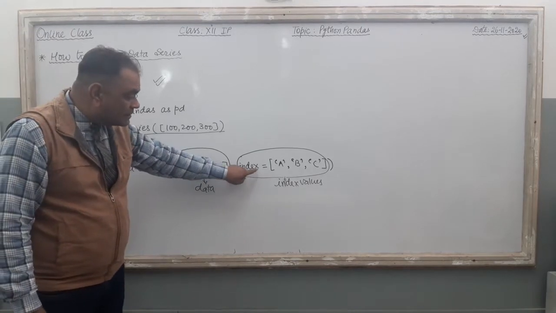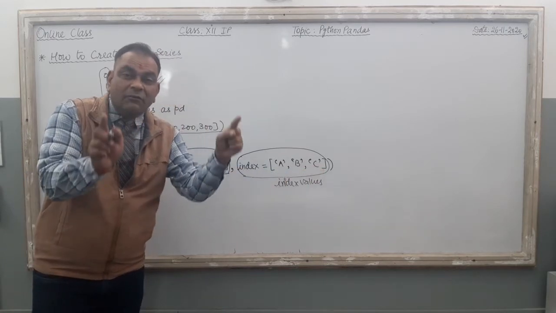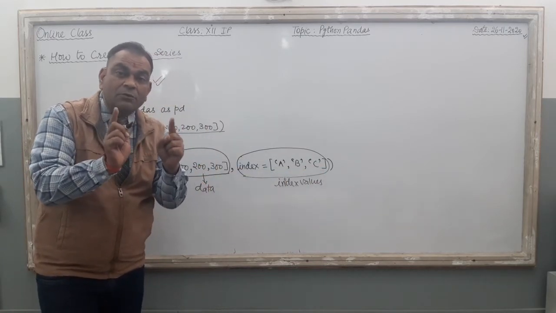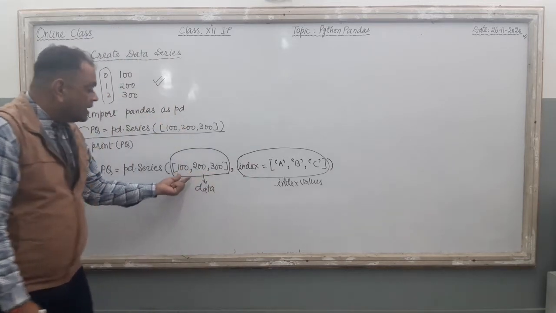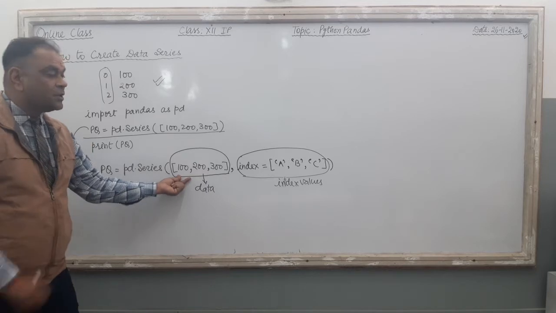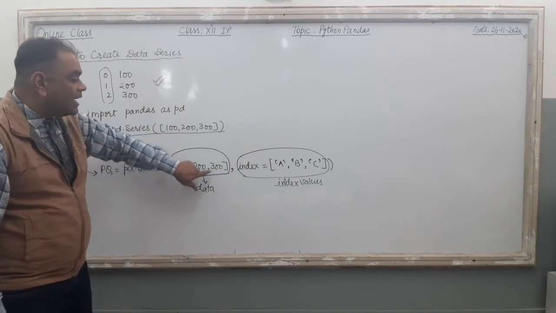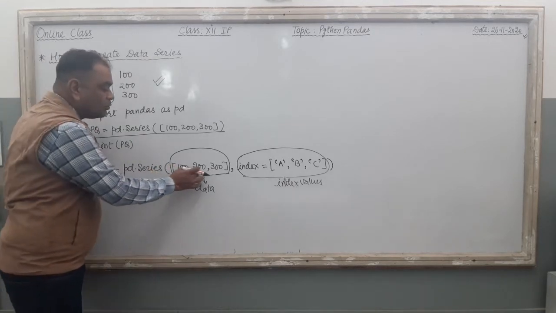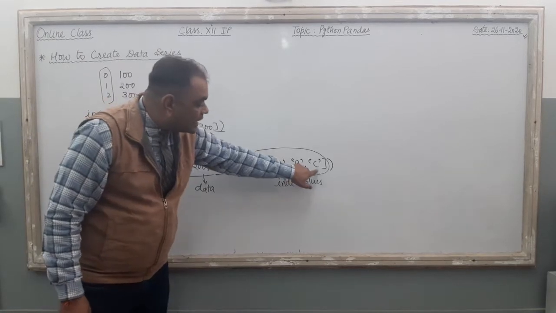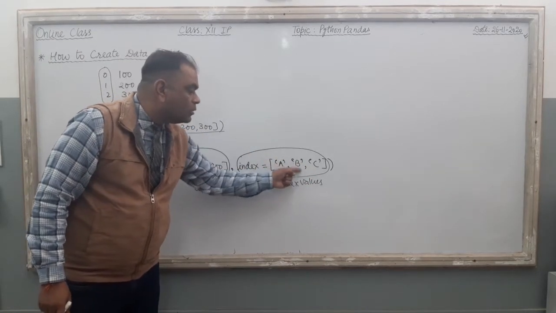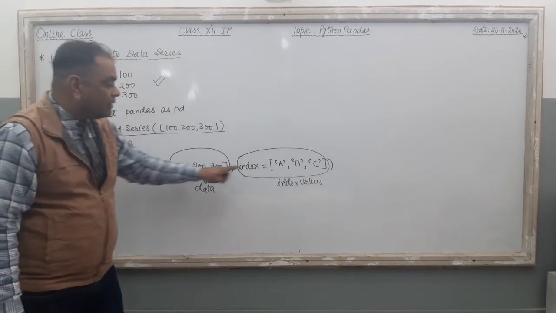Here, just see index equal to, again, square bracket, big bracket means it is in the form of list. List में use करते हैं big bracket, list में use होता है, right? So here, data is also there in the list formation. Index is also there in the list formation. जितने data हैं आपके 1, 2, 3, 3 different data elements are there, उतने ही index value आपको रखनी पड़ेगी. 1, 2, 3, 3 index values are there, right? ये दोनों का sequence same होना चाहिए.